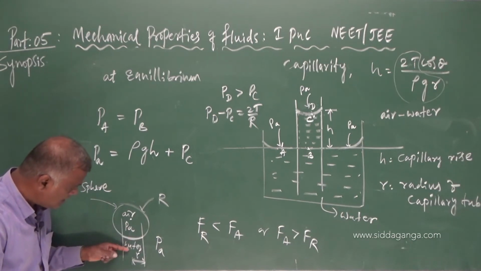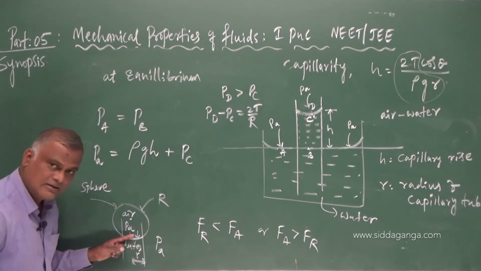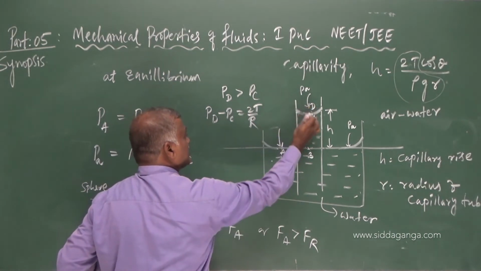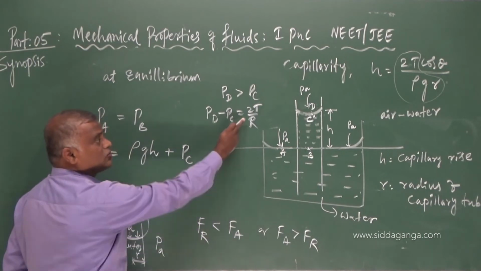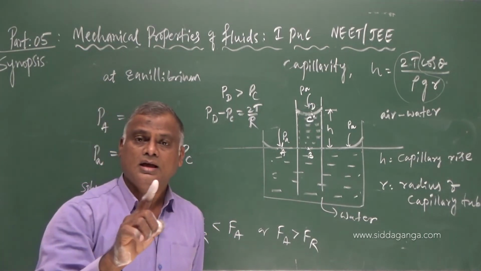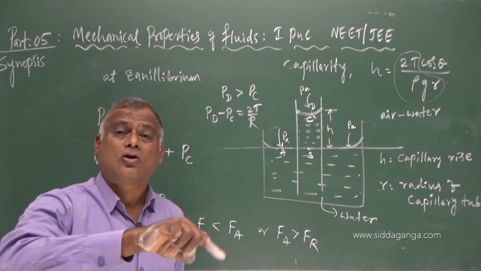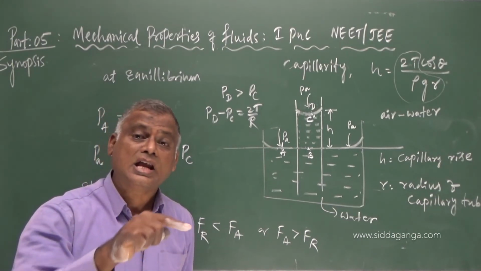At the concave surface, pressure is always more. That is, PD is always greater than PC by how much? 2T by R.